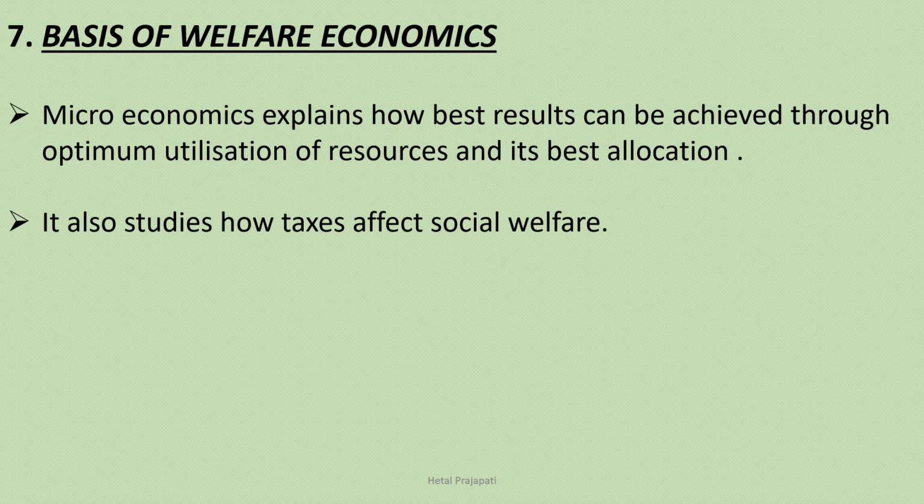It also studies how tax affects social welfare. So tax also plays a very important role for social welfare. So microeconomics is the basis of welfare economics.